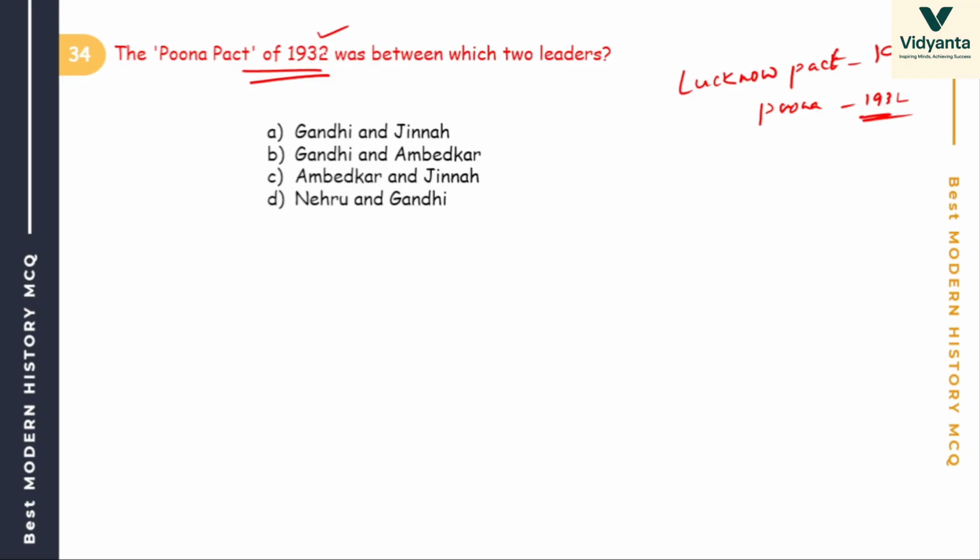Chalo. Poona Pact of 1932 was between which two leaders? Gandhi and Jinnah, Gandhi and Ambedkar, Ambedkar and Jinnah, Nehru and Gandhi. Poona Pact. It is between Gandhi and Ambedkar. Okay, this pact is between Gandhi and Ambedkar, providing reserved seats for the depressed classes in general elections.